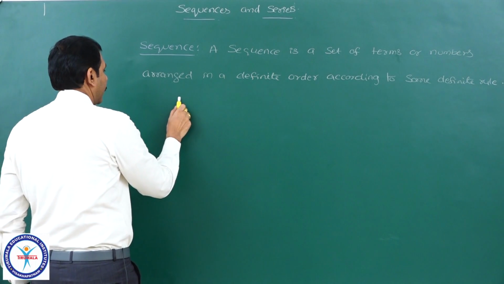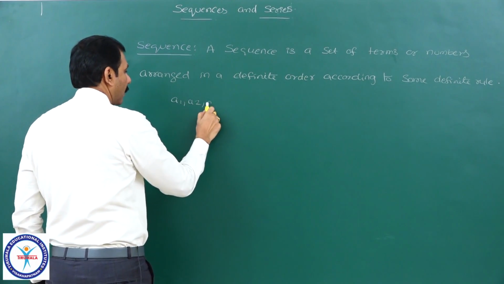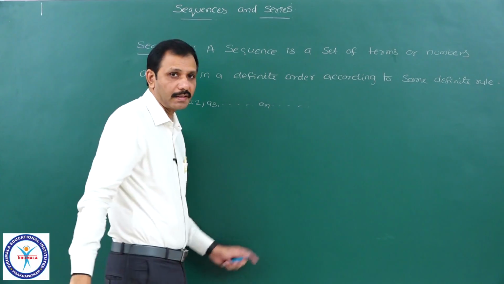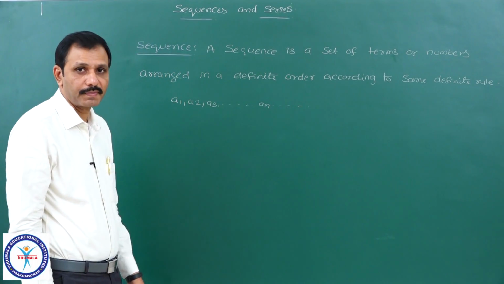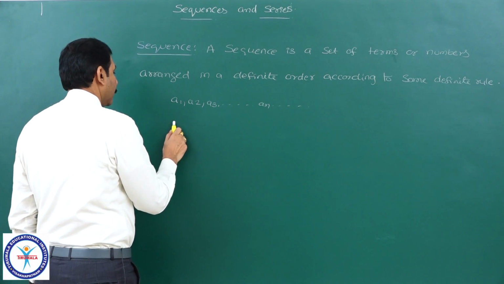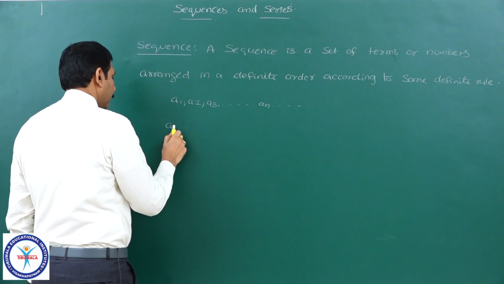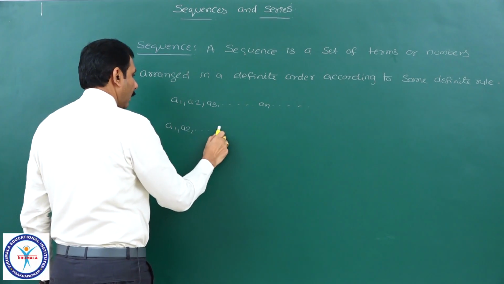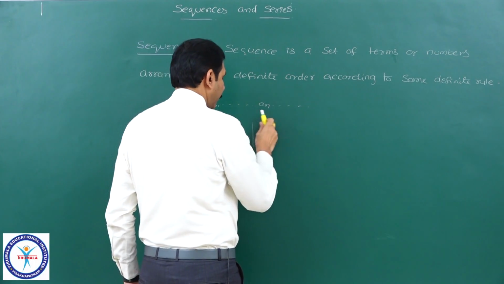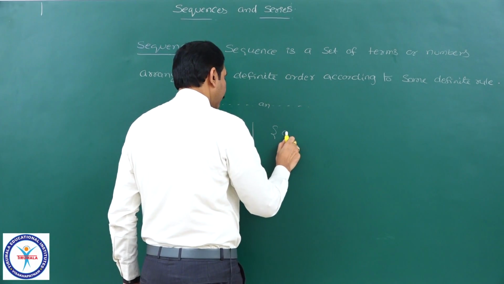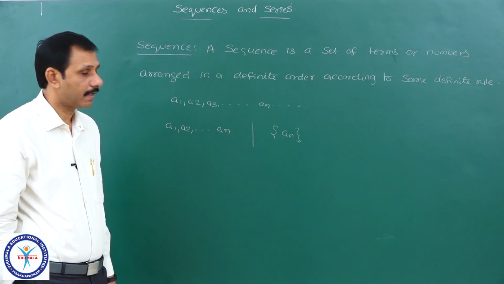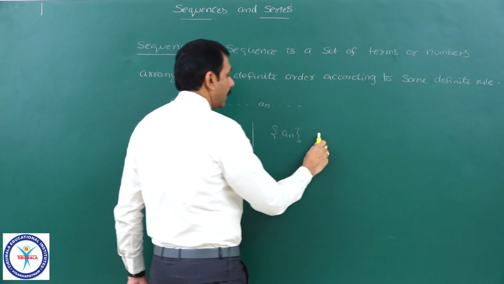Suppose if I take A1, A2, A3 and so on, An and so on, these are the terms of a sequence, then that sequence is denoted by A1, A2 and so on An, or sometimes that sequence can also be denoted by the set {An}, where n is a natural number.